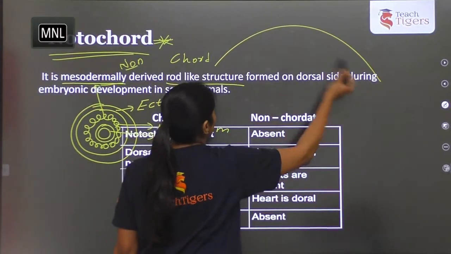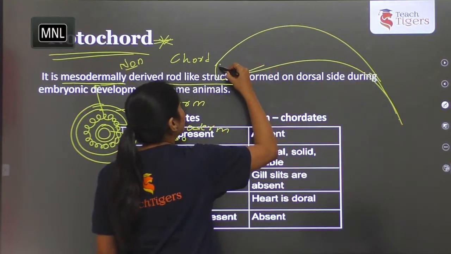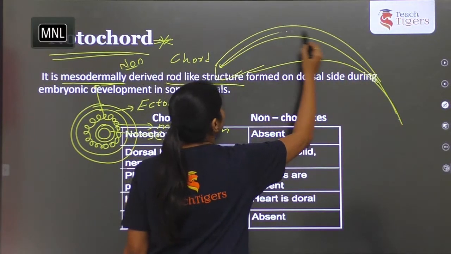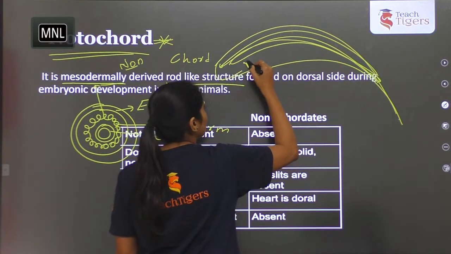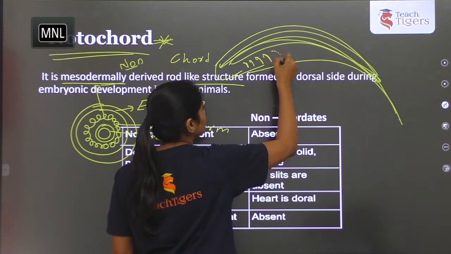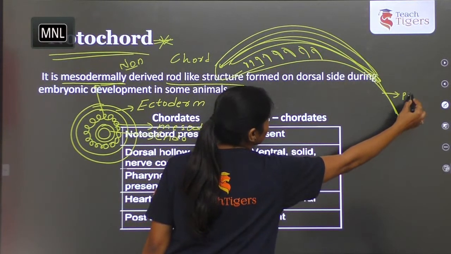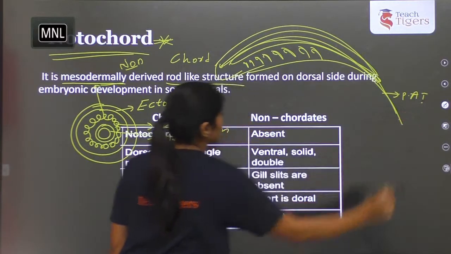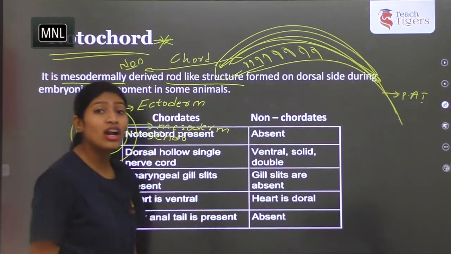So how does it look? The chordate characters, if you take, this is a nerve cord. Below the nerve cord, notochord will be there. And there will be pharyngeal gill slits and a post-anal tail. These are the characteristic features. So here this is the notochord, which is the characteristic feature of the chordates.